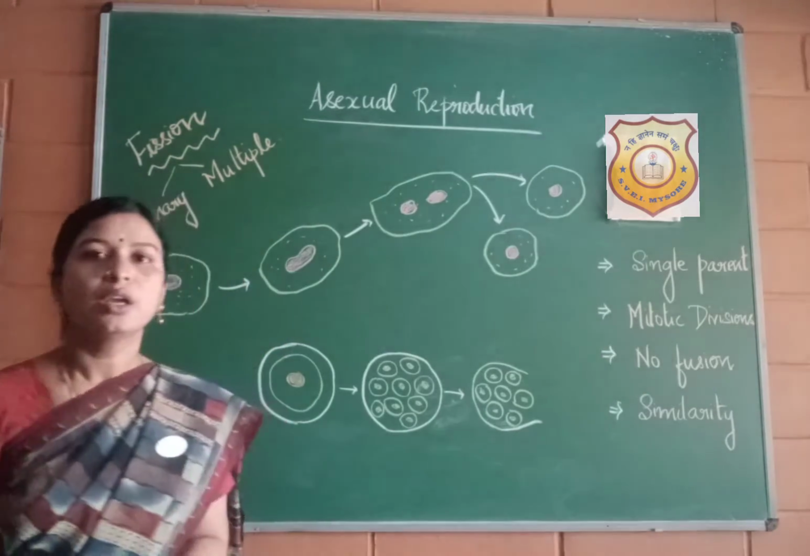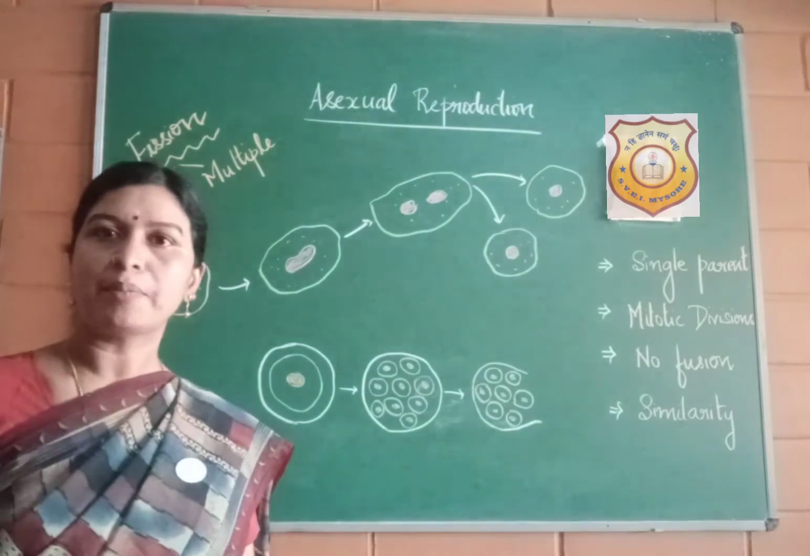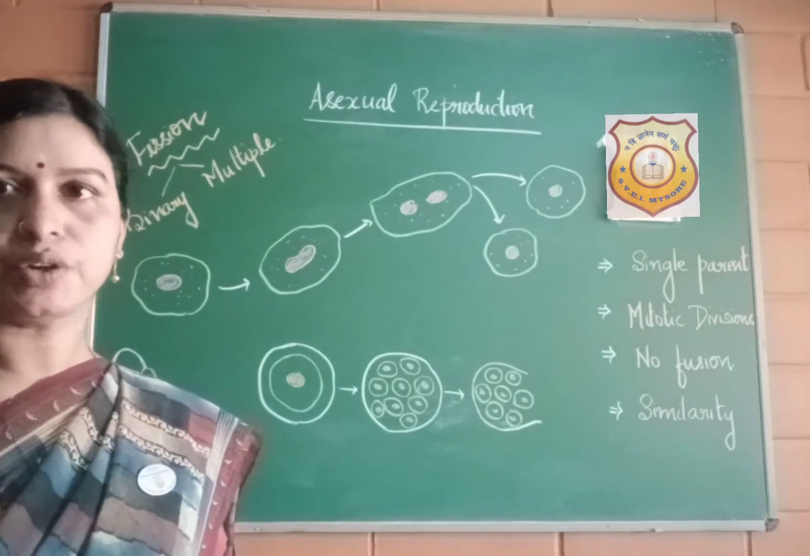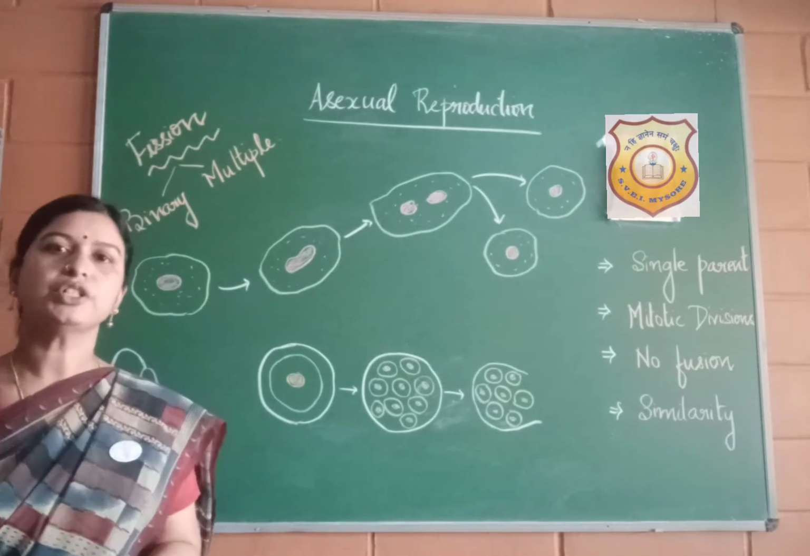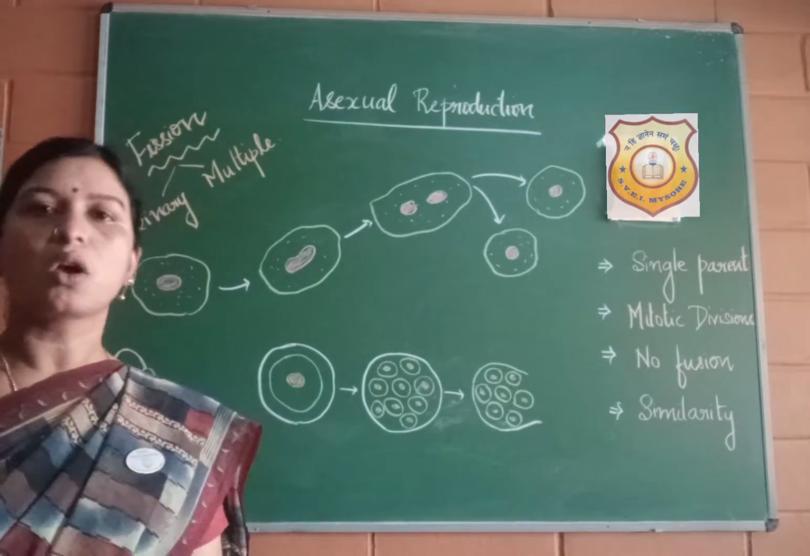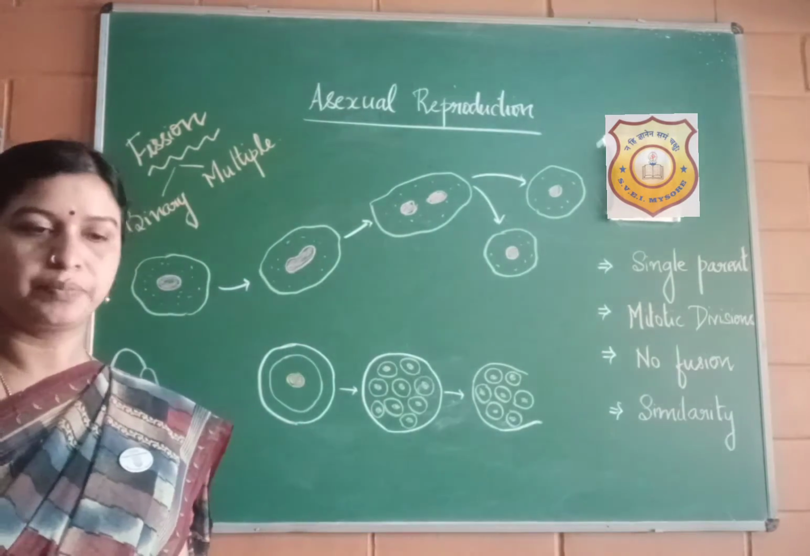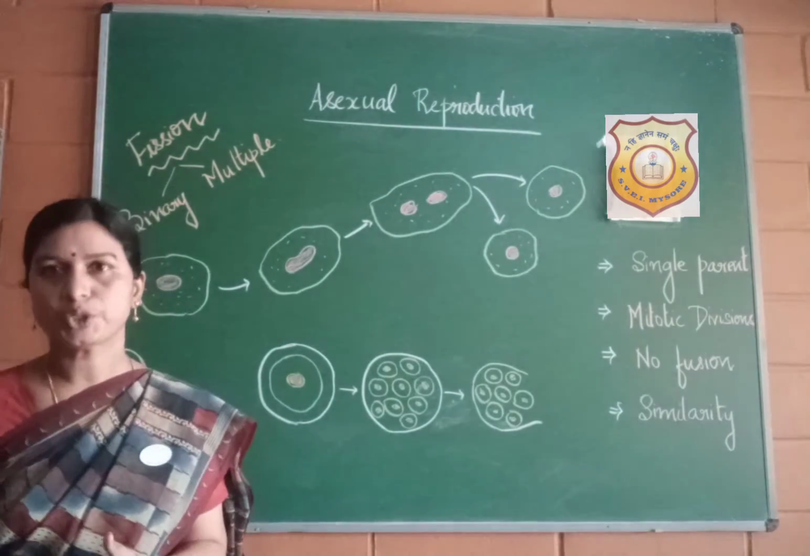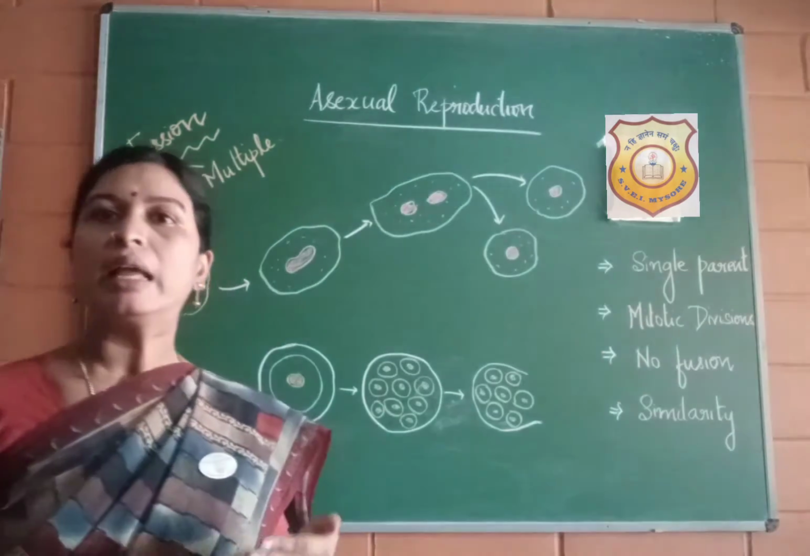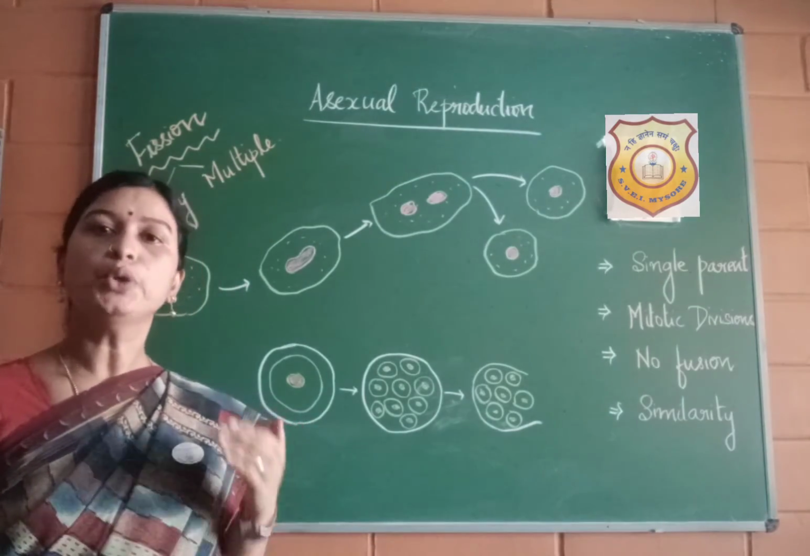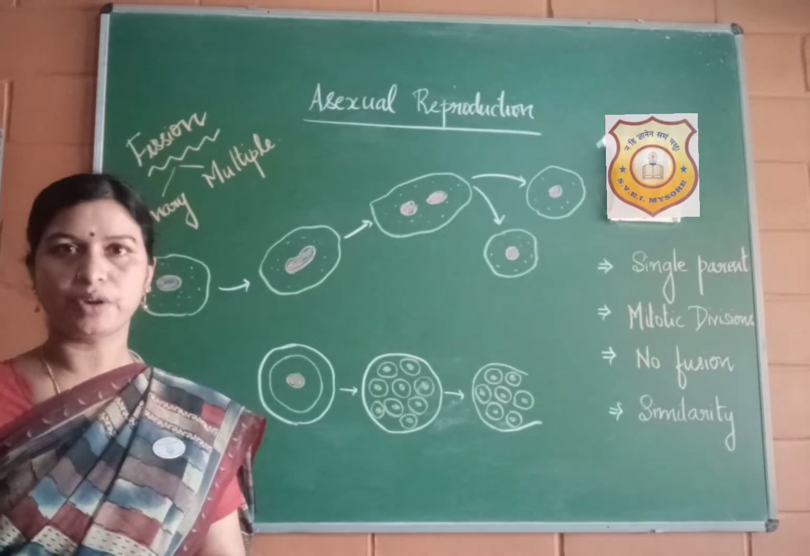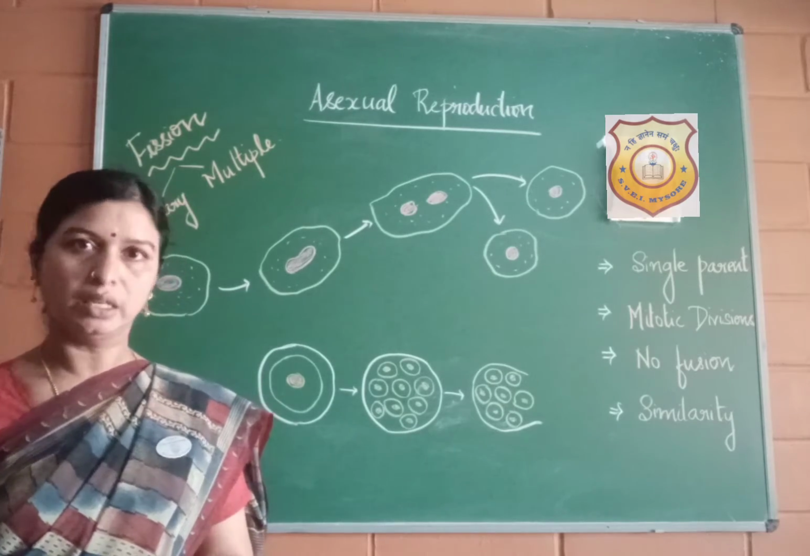So let us quickly go through a recap of the definition of asexual reproduction. Asexual reproduction is a type of reproduction which involves a single organism or a single parent. In all these modes of asexual reproduction which we are going to learn in this as well as the other sessions, we will see how new organisms are produced from a single parent or a single organism.